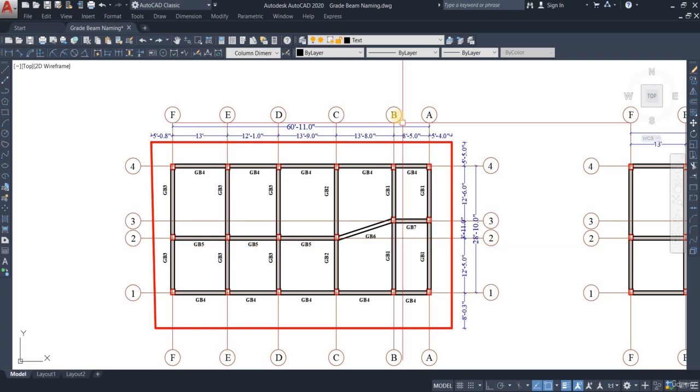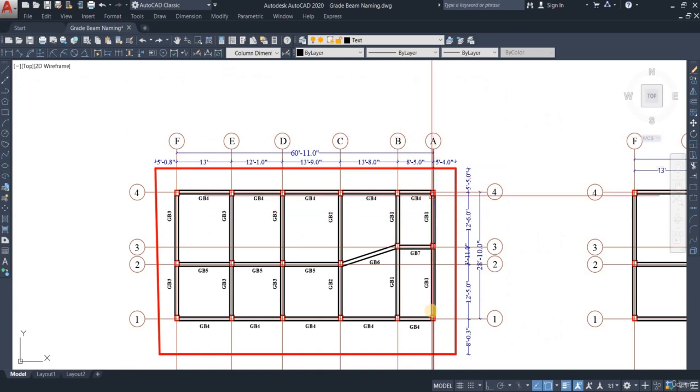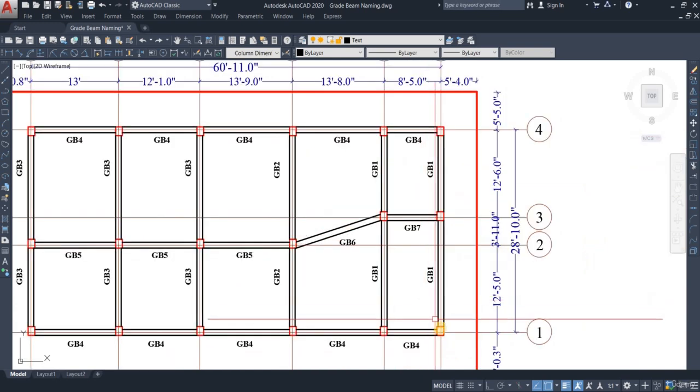Right after that we go to B and B. Right now we can see that B to B is equal to A to A in span, meaning from this column to this column is equal to this column to this column, then from this column to this column is equal to this column to this column. Meaning the spacing is equal for A and B. And right after that, the sizes of the beams are also equal, and then the rebar is also equal. That is why we can call the B grid beams GB1 as well.